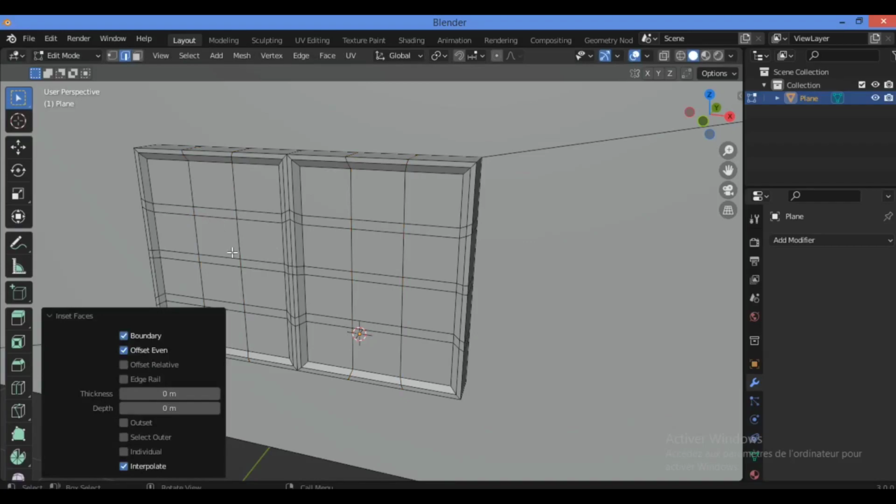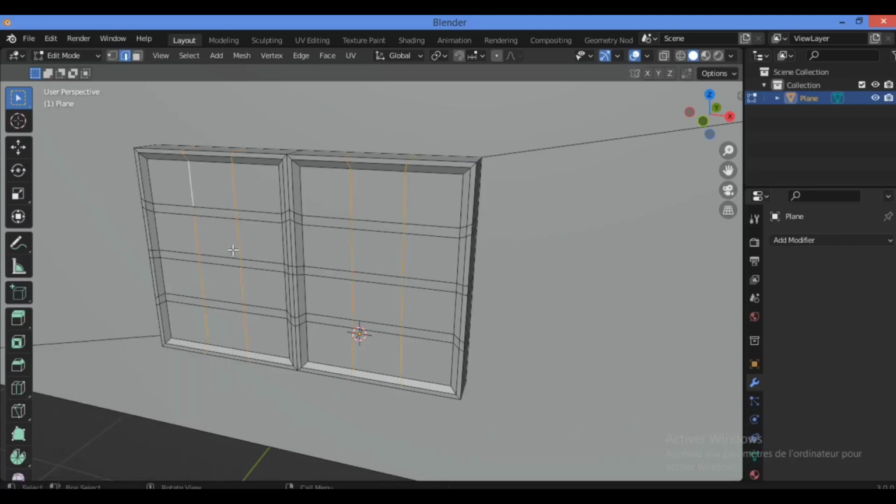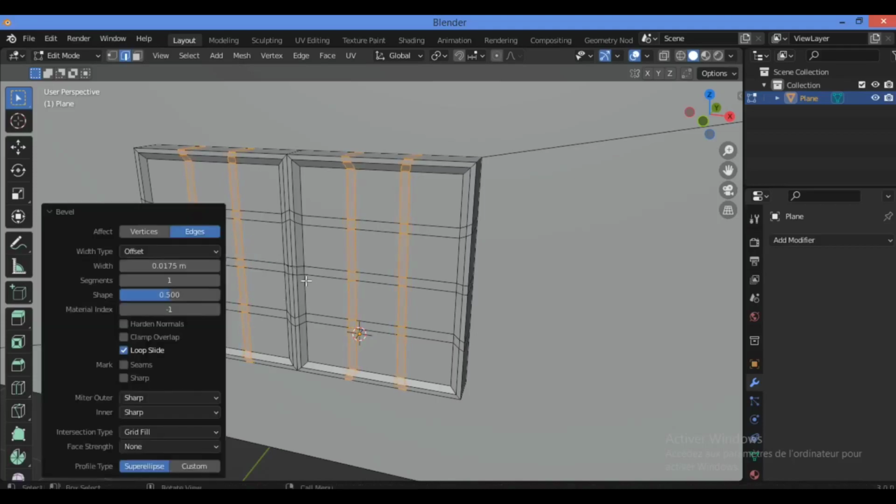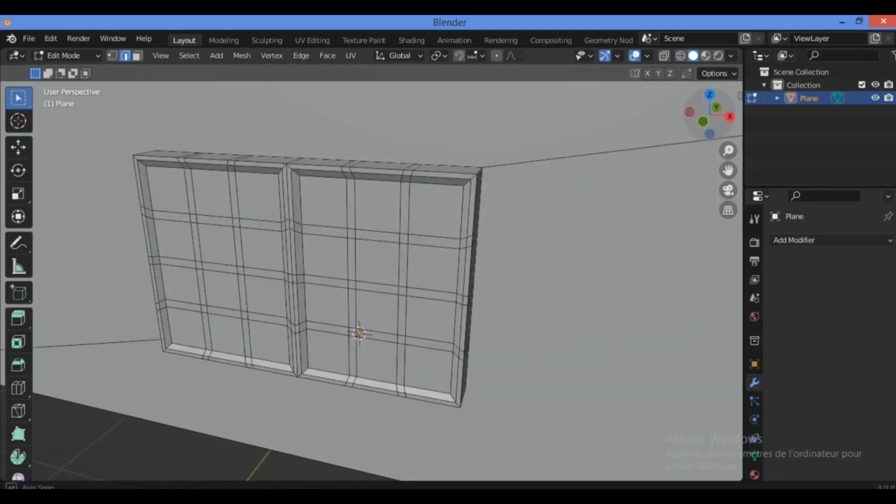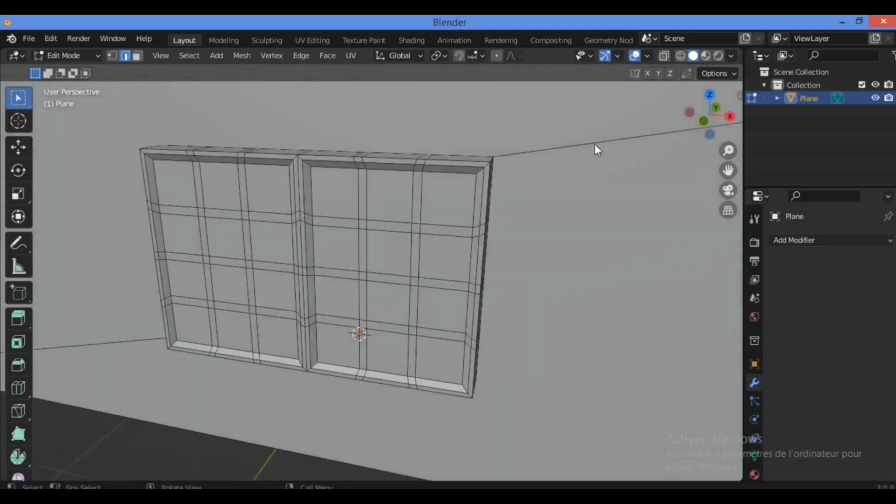Let's try to bevel because insert is for faces. Control Z to undo, then Control B to bevel. Just drag it slightly to create this detailing for the window as shown here.